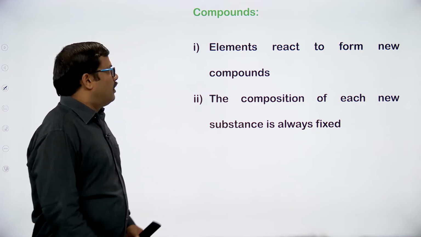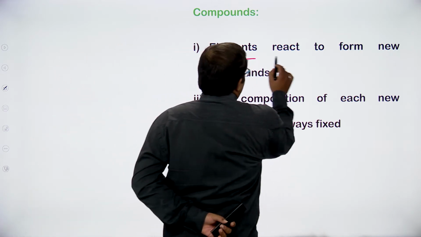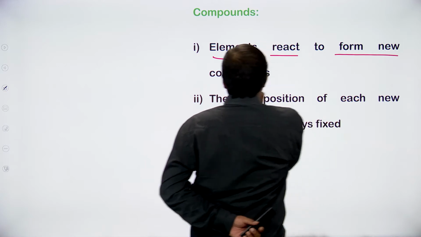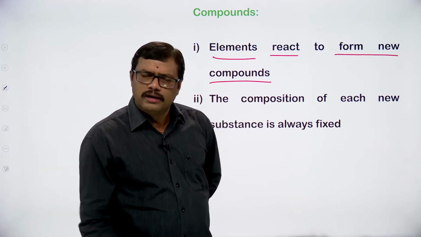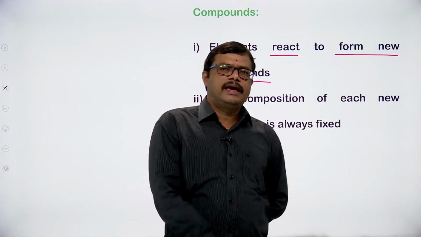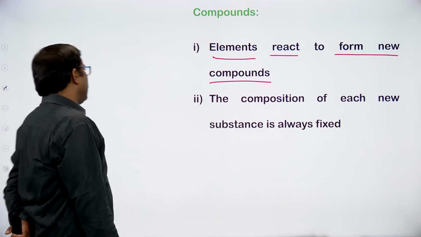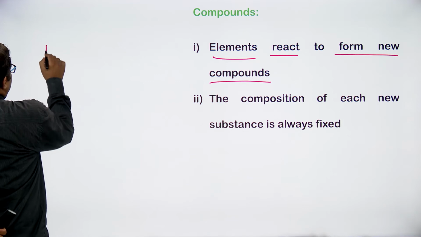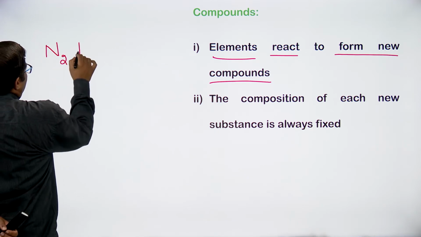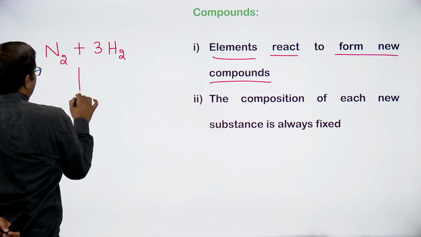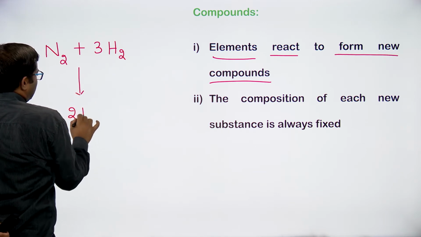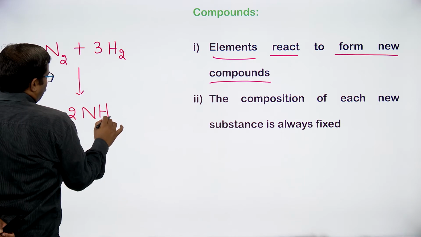Here, if you observe, elements react to form new compounds. Whenever a compound formation takes place, it is from the reaction between elements. For example, if we react a nitrogen element with a hydrogen element, we get ammonia.